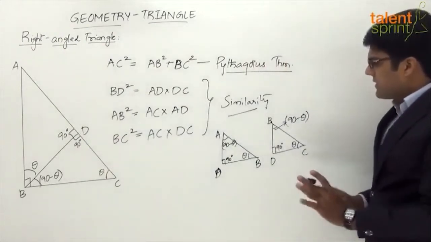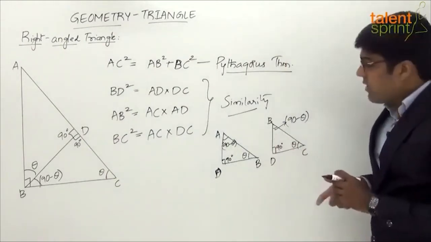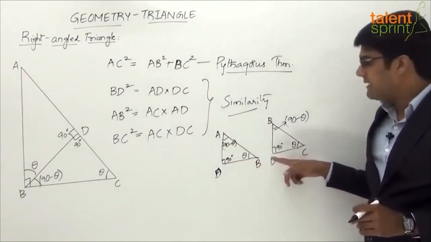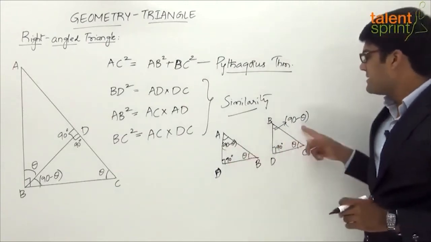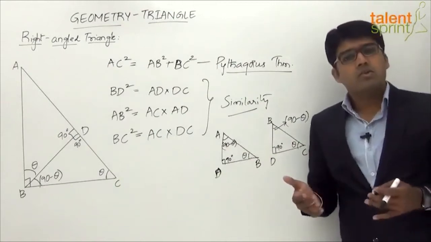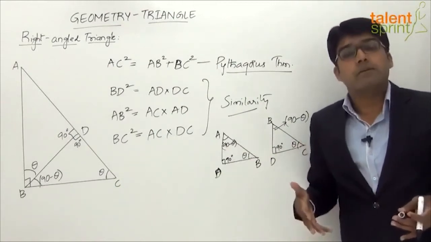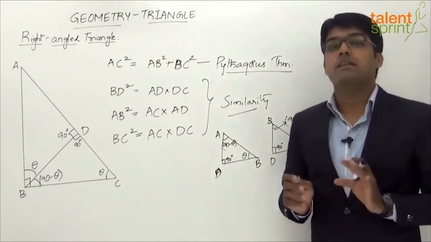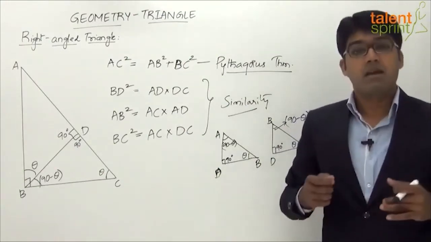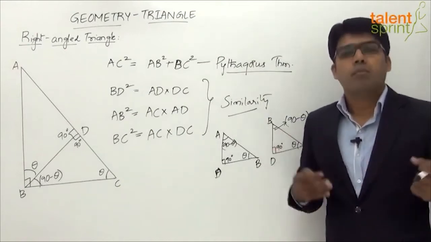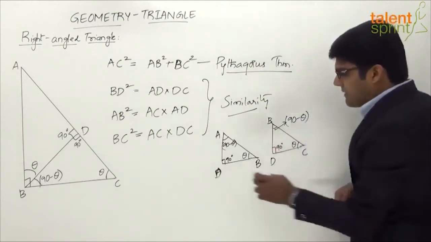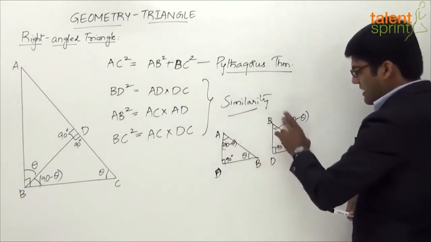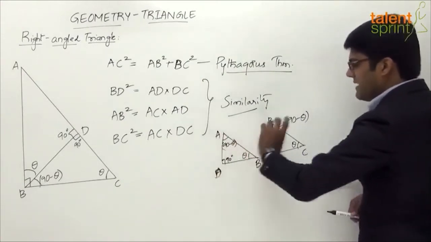Now if you observe, these two triangles are similar because all three angles are equal. One angle is 90 degrees here, here it is 90, theta and theta, 90 minus theta and 90 minus theta. We know that in two similar triangles all three angles are equal and the corresponding sides are proportional, right? The corresponding sides are not equal, only the corresponding angles are equal, but the corresponding sides are proportional, which means the ratio of side BD by BC should be equal to the ratio of side AB by BC, should be equal to the ratio of sides AD by BD.